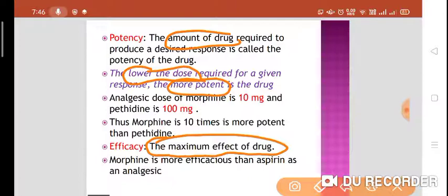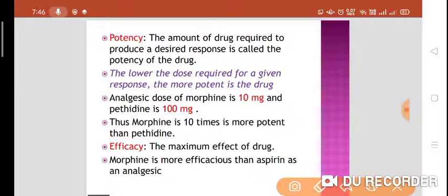Means the analgesic dose of morphine is only 10 mg and pethidine is 100 mg. A lower dose of morphine is enough to produce analgesia. So which drug is more potent? We can say that morphine is 10 times more potent than pethidine. Why? Because only 10 mg of morphine is required for analgesia and 100 mg of pethidine is required for the analgesia.